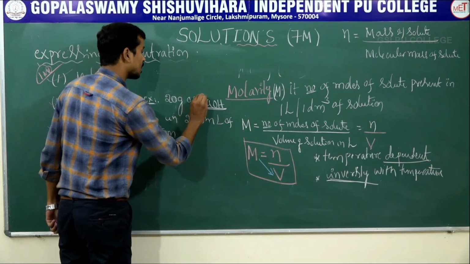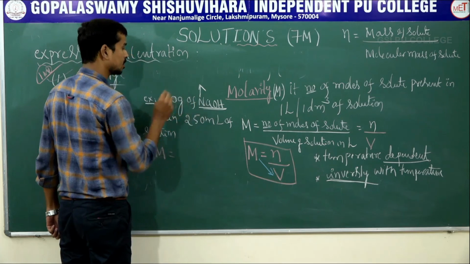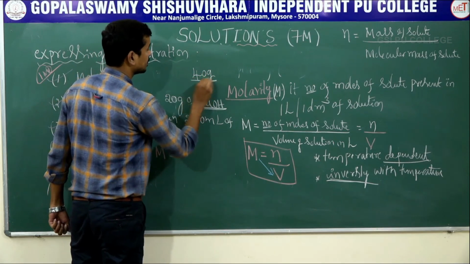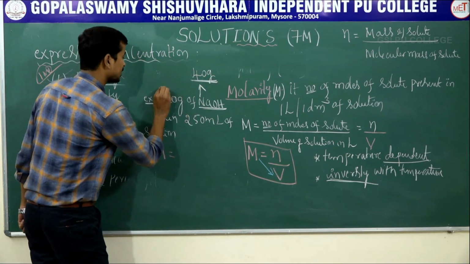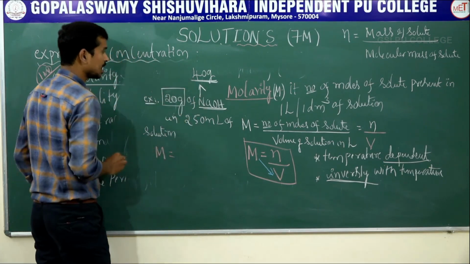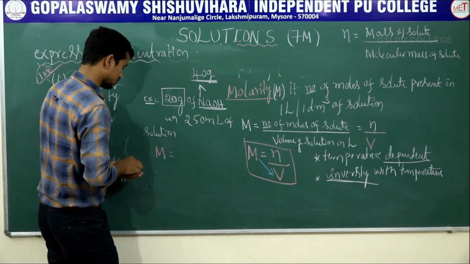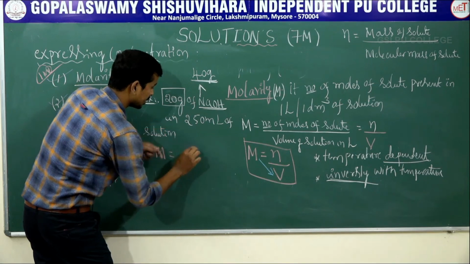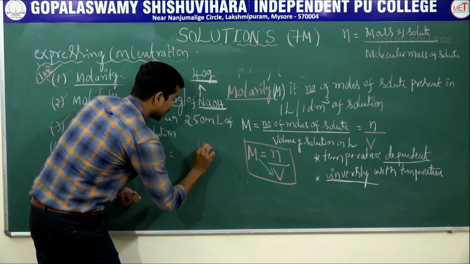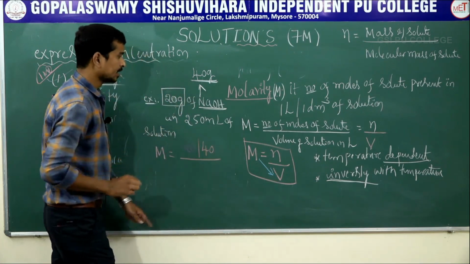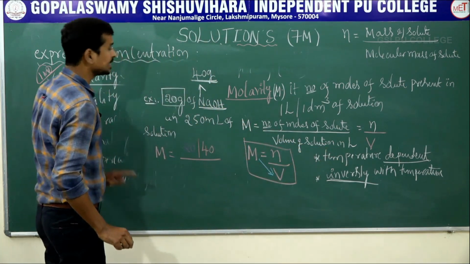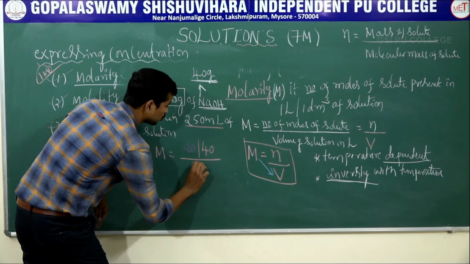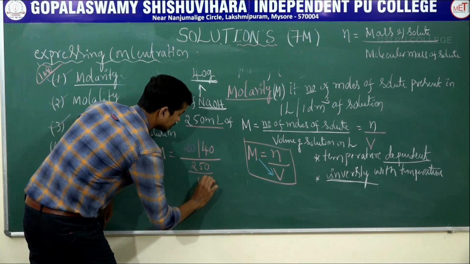Clear? What is the molecular mass of your NaOH? Sodium 23, oxygen 16 plus 1 gives 40 gram. Mass of NaOH how much? 20 gram. Number of moles is equal to what? Mass 20, molecular mass 40, divided by volume of solution in liters. Clear? It is in ml, converted into liters by dividing by 1000. 250 divided by 1000.